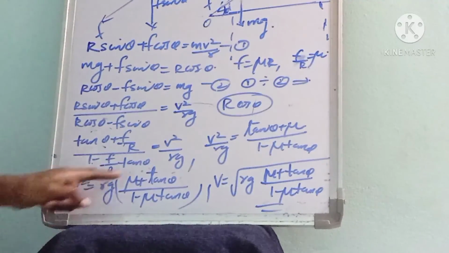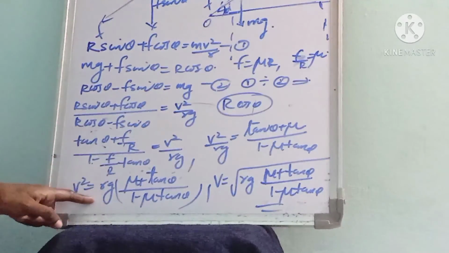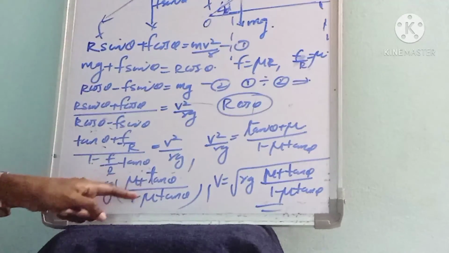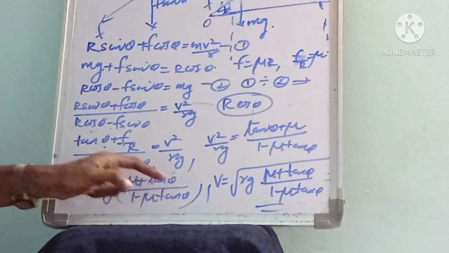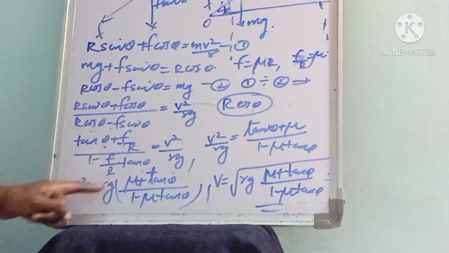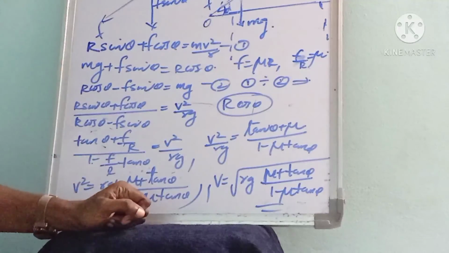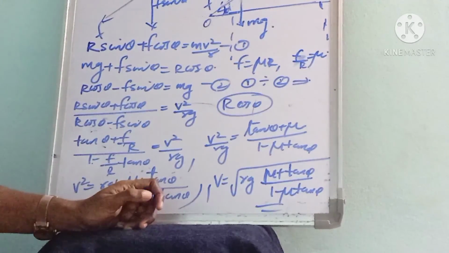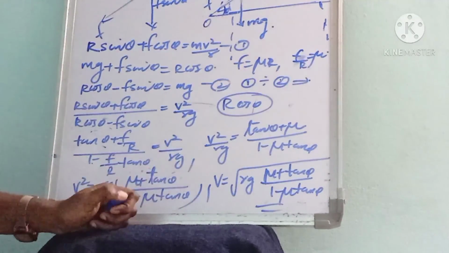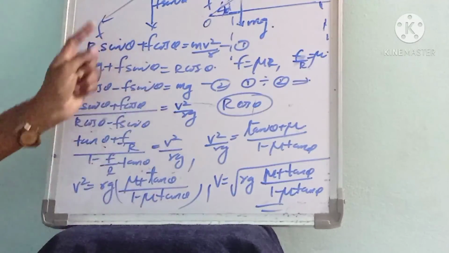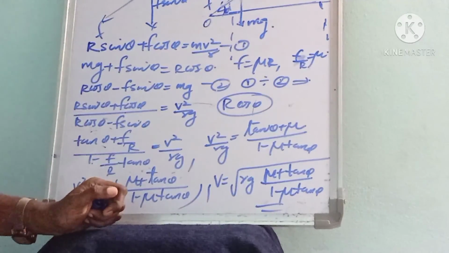From this, v square equals Rg times mu plus tan theta divided by 1 minus mu tan theta. So v is equal to the square root of Rg (mu plus tan theta) by (1 minus mu tan theta). This is the safe velocity with which a vehicle can negotiate a banked road.